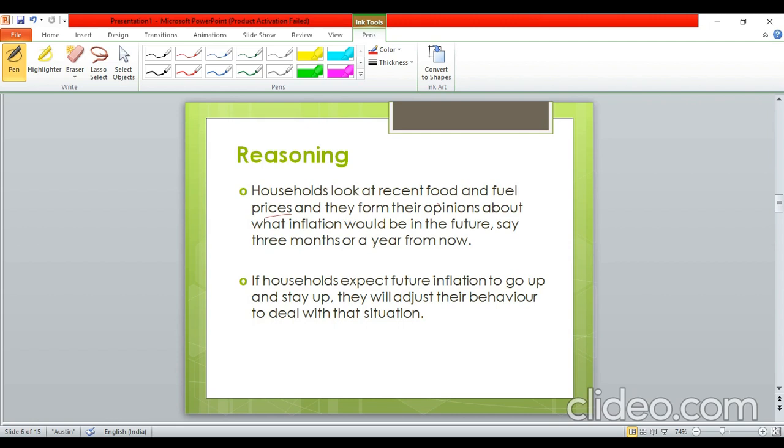और अभी जो उनकी फिर एक बार एक्सपेक्टेशन बन गई about the future inflation, so then they will adjust their current behavior to deal with that situation. Now for example, अगर households का कुछ ऐसी expectation बन गई कि let us say the price of cars will increase in the future, then what will happen? अगर मुझे आज पता पड़ जाए कि एक कार की वैल्यू फ्यूचर में बढ़ने वाली है, and I have decided to buy that car, सो मैं फ्यूचर का वेट नहीं करूंगा क्योंकि मुझे पता है कि फ्यूचर में तो प्राइस बढ़ने वाली है. So I will purchase that car right now, in the present. मैं वो अभी खरीद लूंगा.